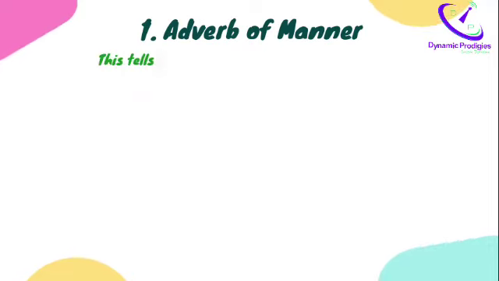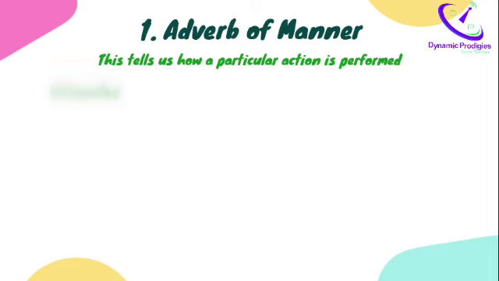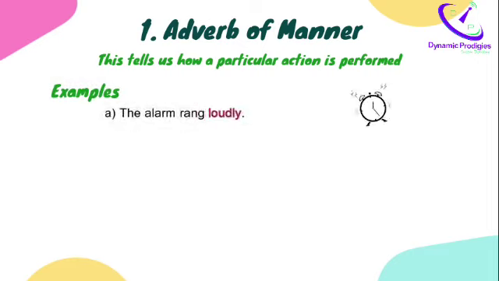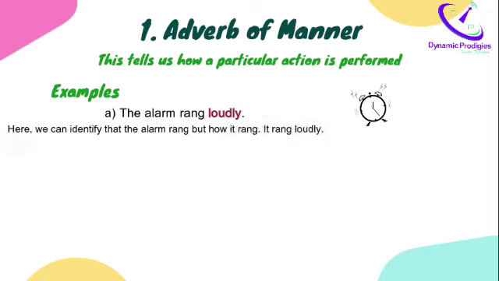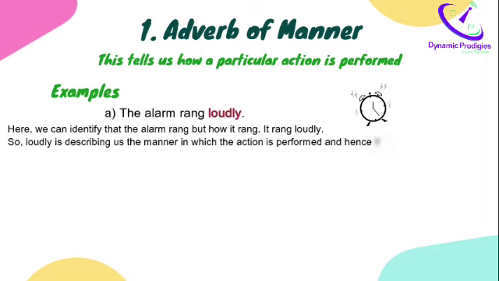This tells us how a particular action is performed. For example, the alarm rang loudly. Here we can identify that the alarm rang. But how did it ring? It rang loudly. So loudly is describing the manner in which the action is performed, and hence it is an adverb.